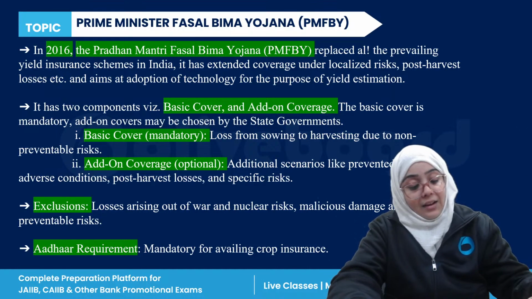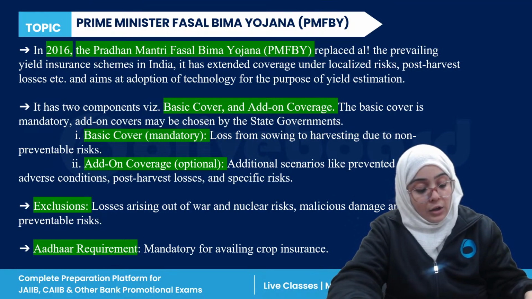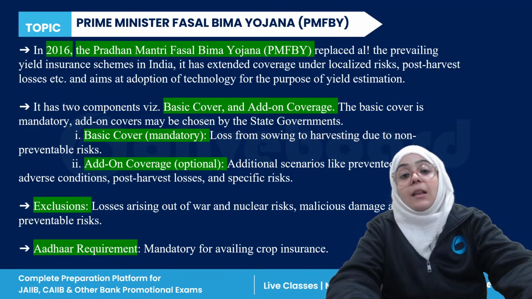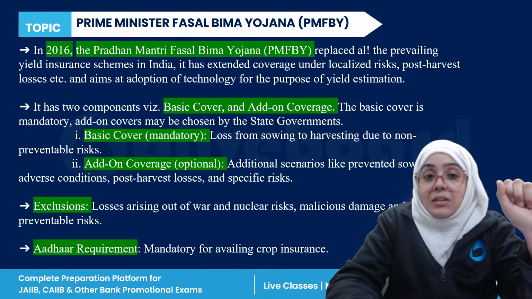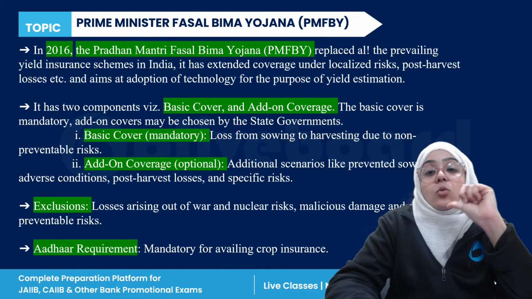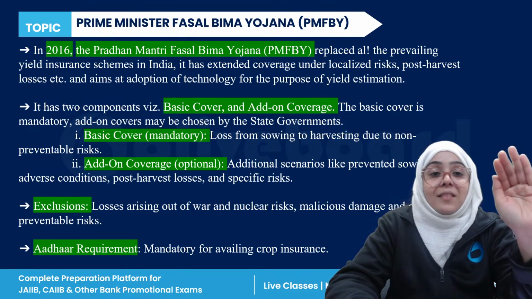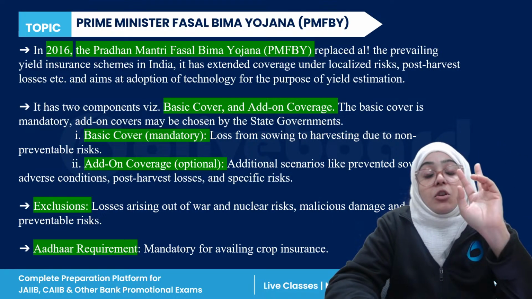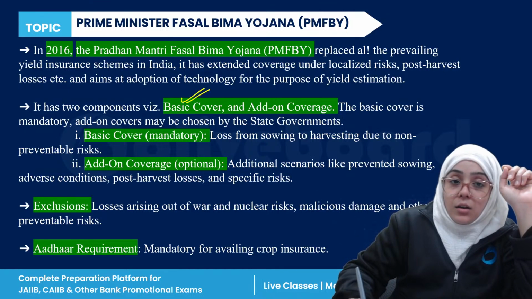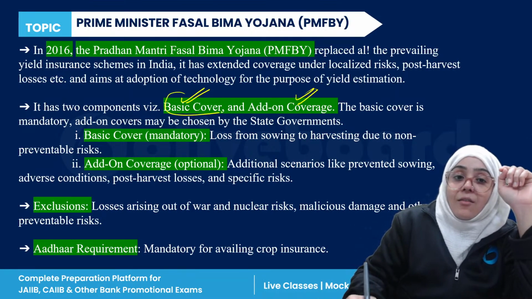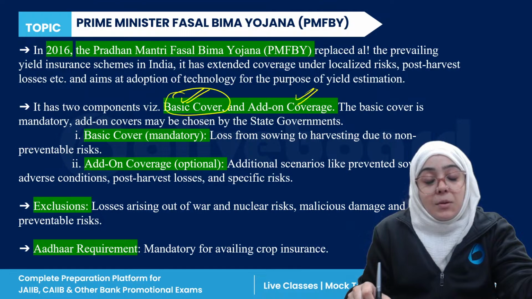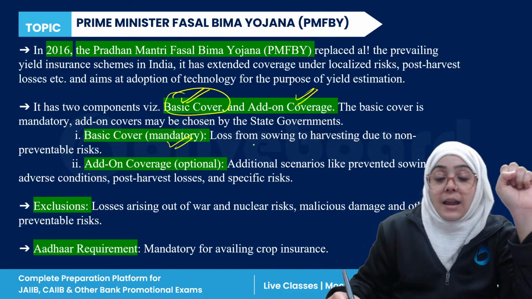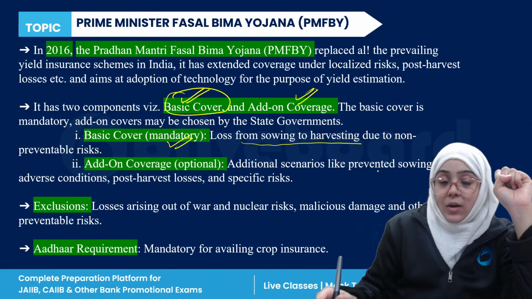Okay. Last is the Pradhan Mantri Fasal Bima Yojana. In 2016, the Pradhan Mantri Fasal Bima Yojana replaced all the other insurance schemes related to the agriculture sector. It covered two basic things: a basic cover and an add-on coverage. Basic cover, if you have enrolled in the Pradhan Mantri Fasal Bima Yojana, is mandatory, it is given to everyone, and it covers the loss from sowing to harvesting, right?